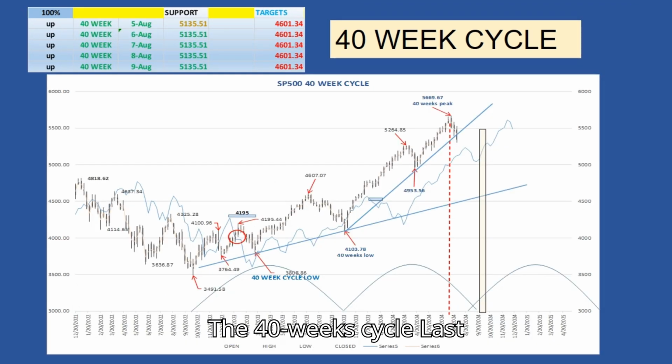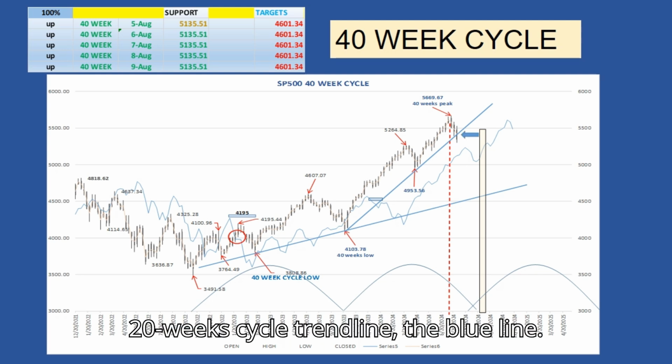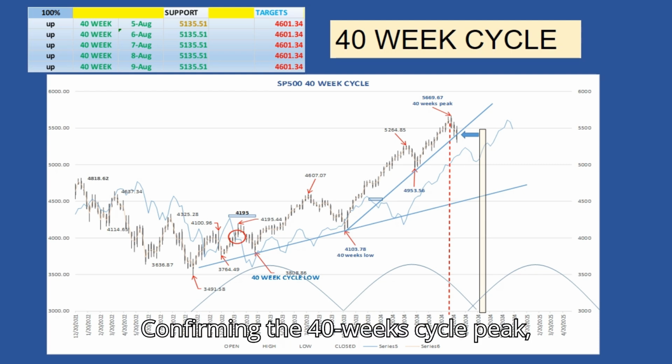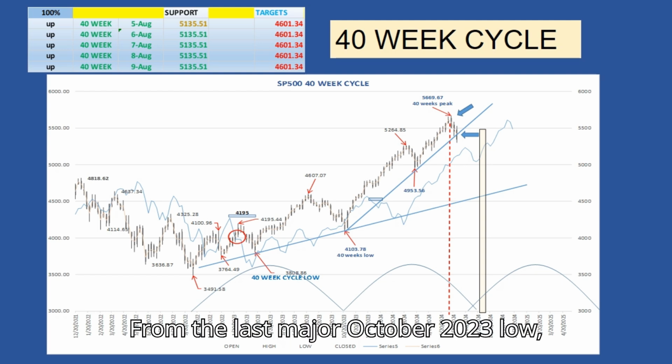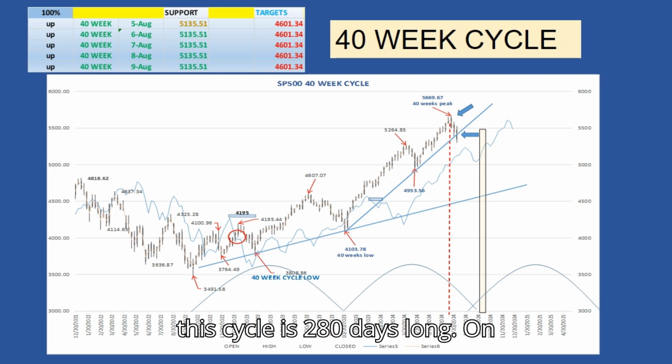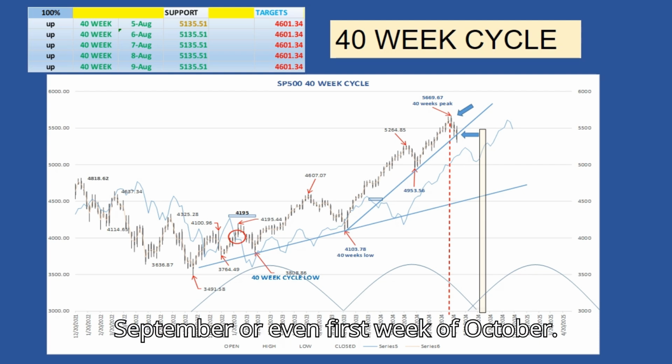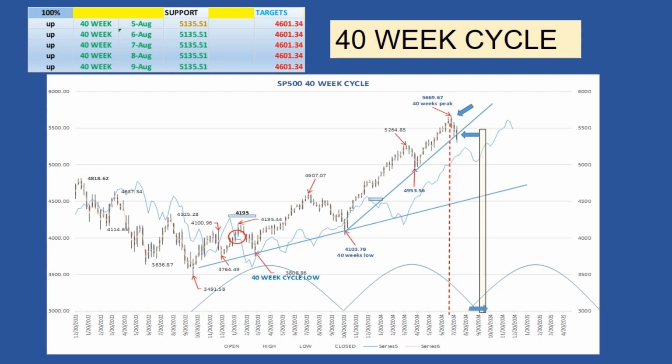The 40-week cycle. Last week, the market crossed below its 20-week cycle trend line, the blue line, confirming the 40-week cycle peak formed on July 16th. From the last major October 2023 low, this cycle is 280 days long. On the Hurst nominal model, the 40-week length has an average of 272 days. So we are right on target, but if this second 20-week cycle is as long as the first one, then we can expect the 40-week cycle low to form in September or even the first week of October.